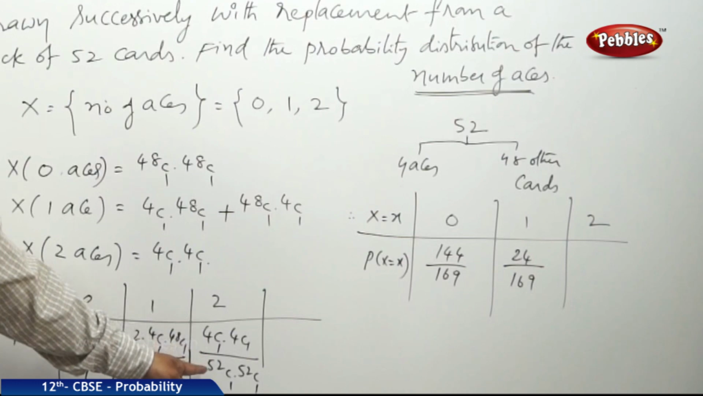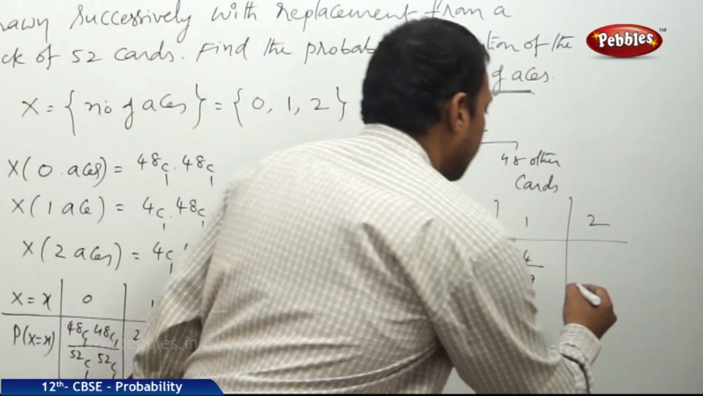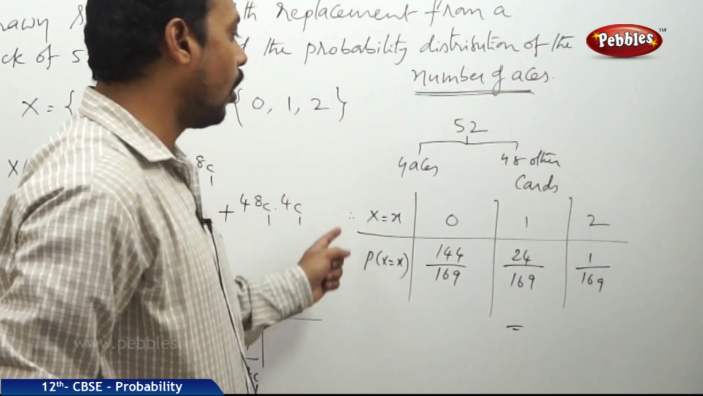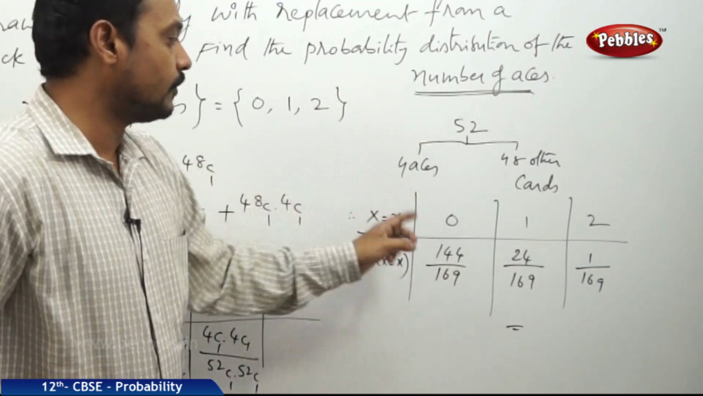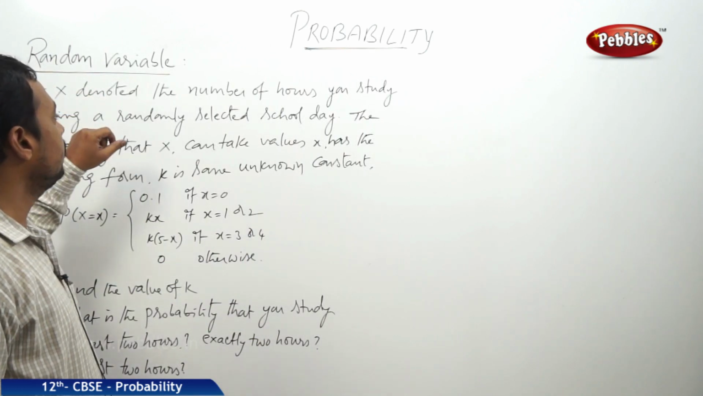Next case is 4 by 52, which is equal to 1 by 13 into 1 by 13, that is 1 by 169. Now this is called a probability distribution of the number of aces. Now there is one more problem on the random variable.